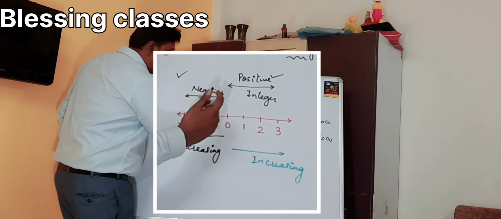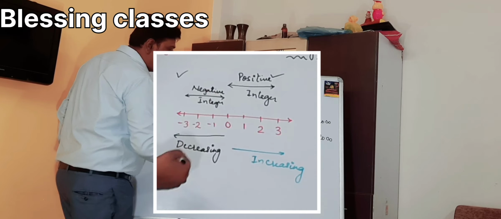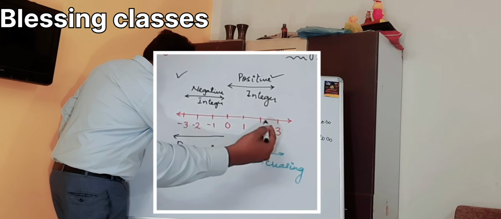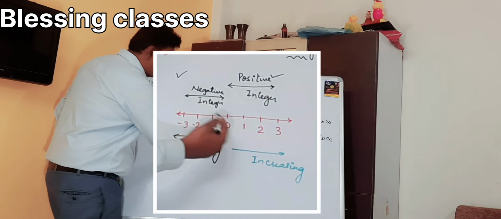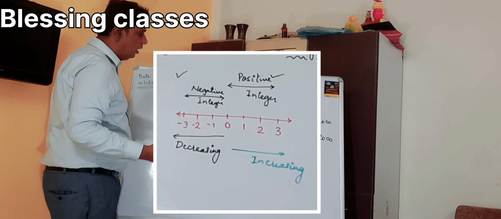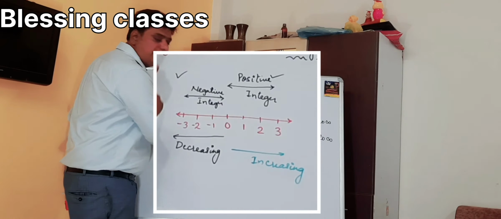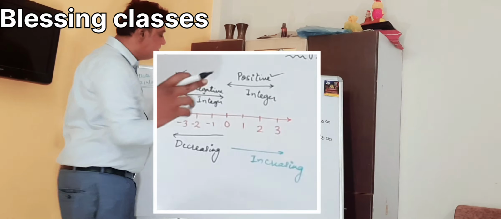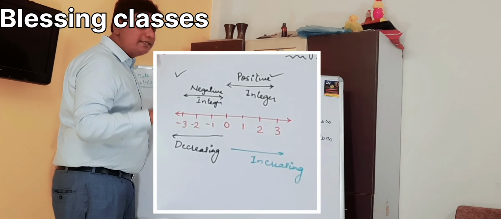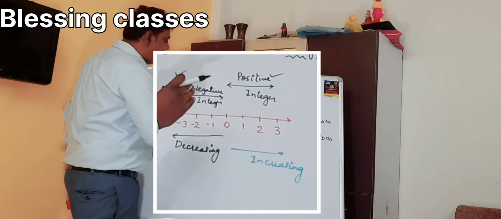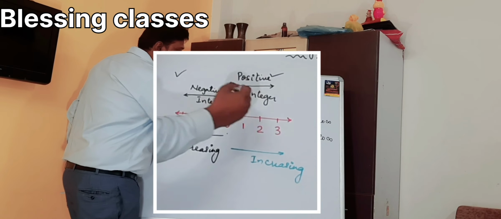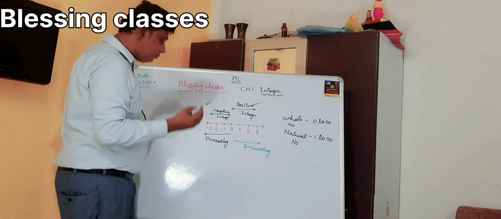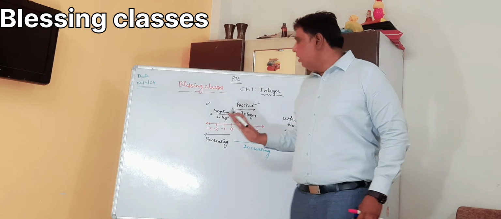To the left side of 0 are the negative integers, and to the right side of 0 are the positive integers. Always remember, whatever is on the right side of 0 will be a positive integer, and whatever is on the left side of 0 will be a negative integer. A positive integer is always greater than 0 and greater than any negative integer. 0 is smaller than the positive integers and greater than the negative integers. We need to notice and understand all these things.